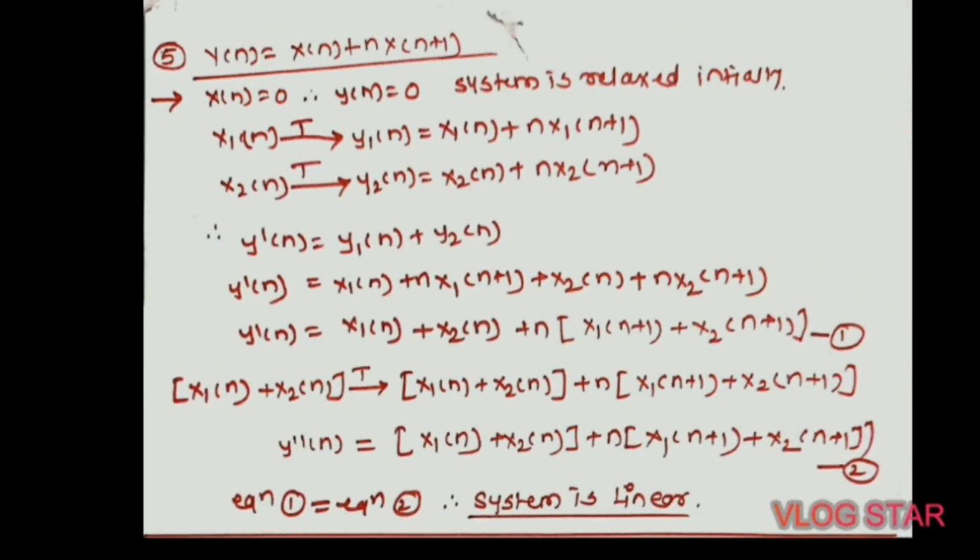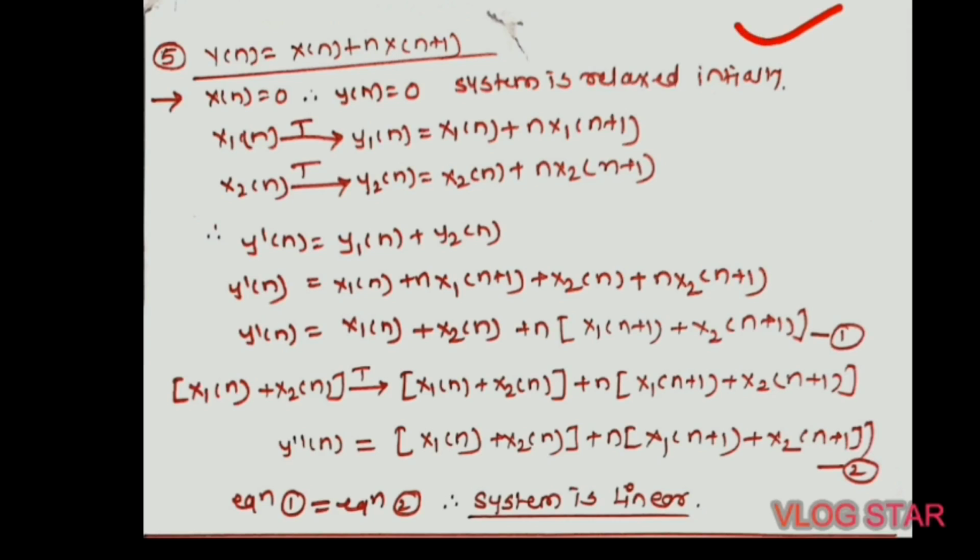Again we are going to take the last problem, that is y of n is equal to x of n plus n into x of n plus 1. So here again apply x of n is equal to 0, that is the value of n is equal to 0. Here the system is a relaxed system. Initially a relaxed system is present.